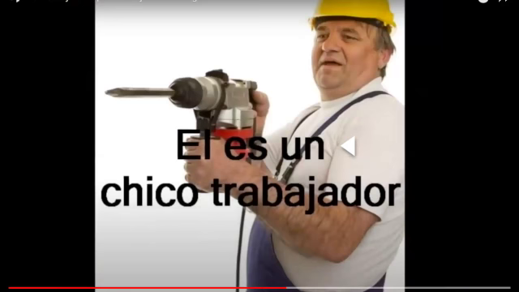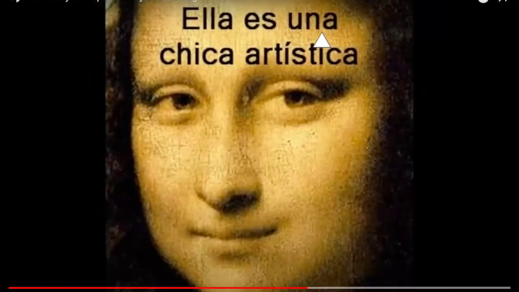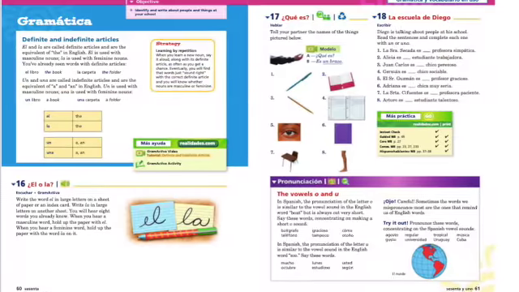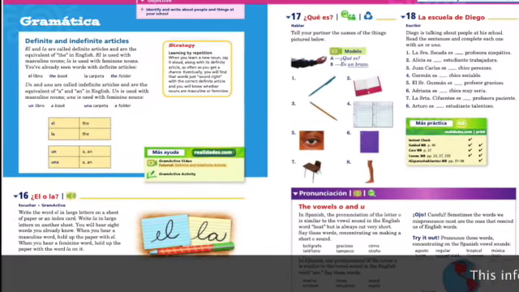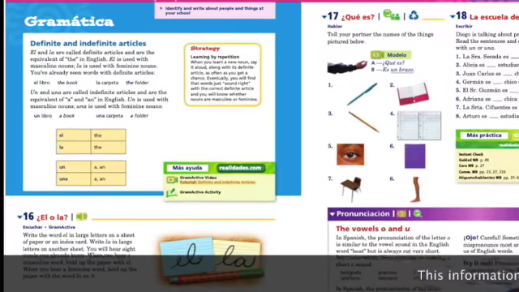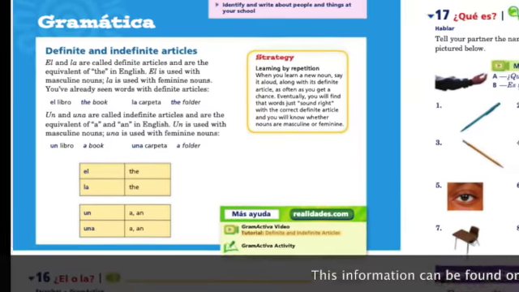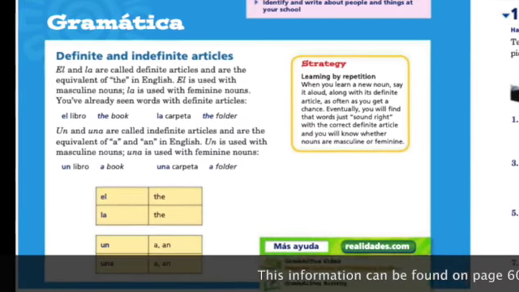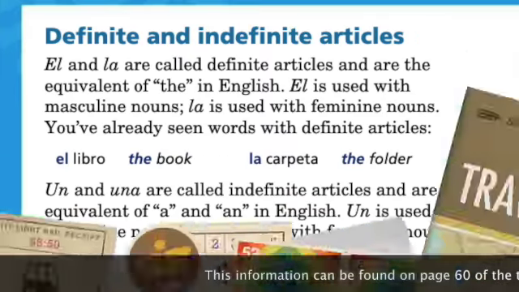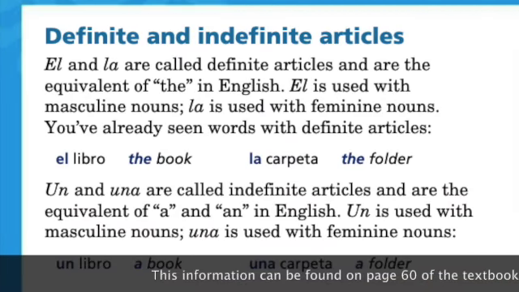So notice we have un chico, a boy, and una chica, a girl, two different words to say a, which is kind of confusing. And actually, it gets more confusing than that because we have two different ways to say the, and we call these definite and indefinite articles. So let's take a look at this.